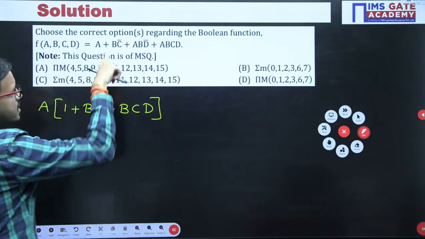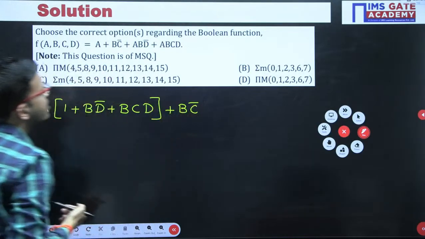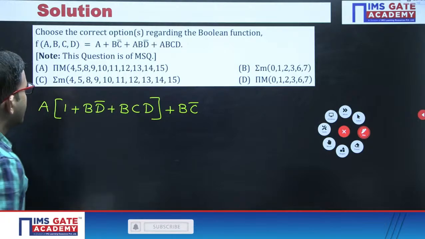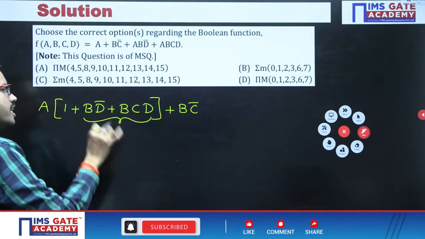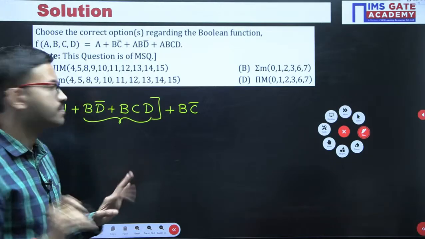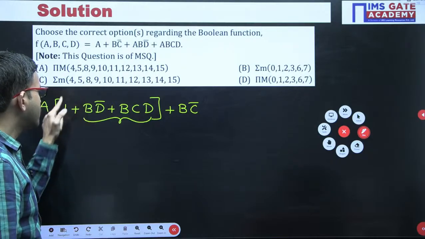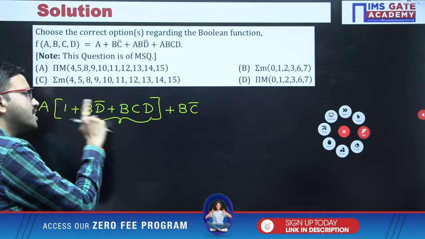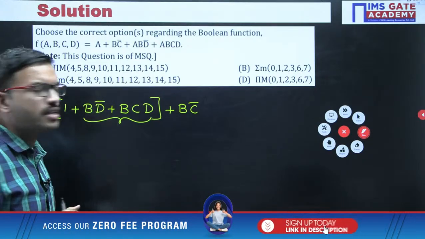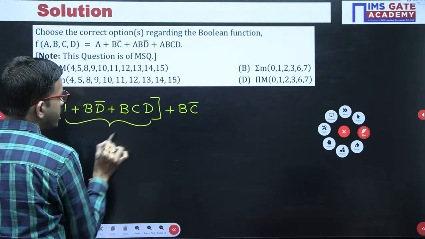Okay, after that the second term I am writing. Now just tell me, this entire value can be 0 or 1, no matter. 1 plus anything. Here the plus operator indicates what? Plus symbol indicates logical OR. 1 plus anything is what? 1 only, logical OR. That means this entire value is 1.